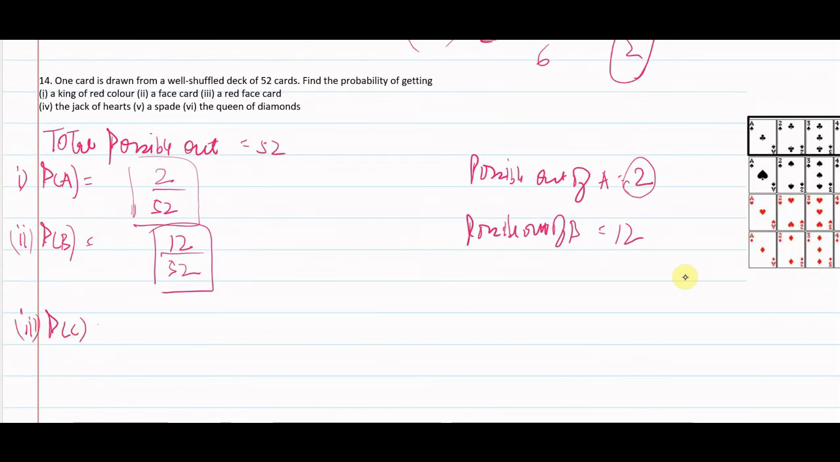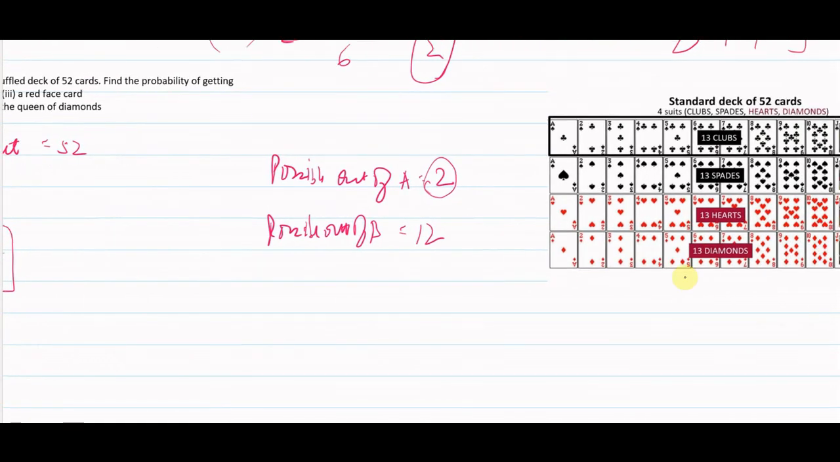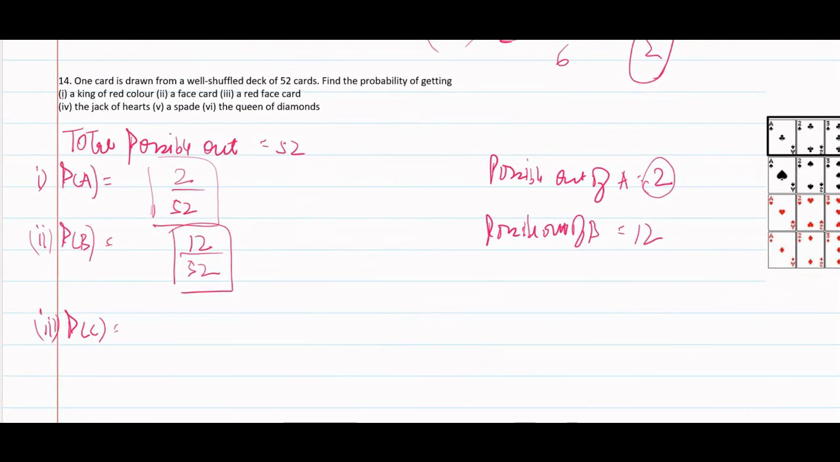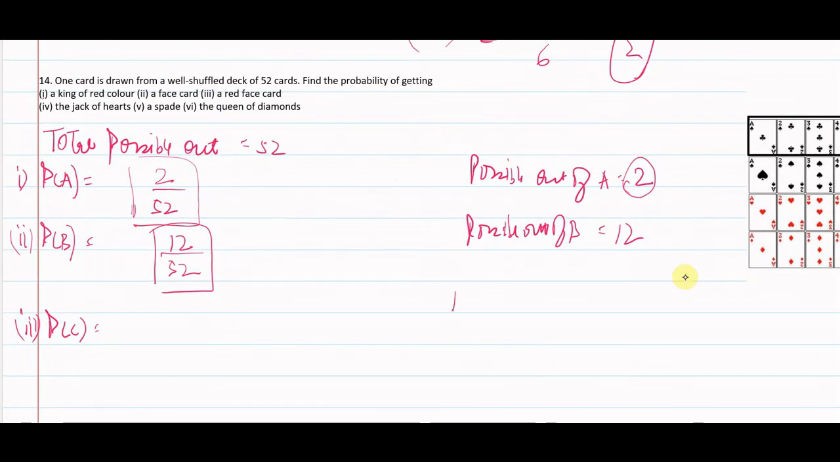Third one, probability of event C. You are given the probability of getting a red face card. Red face cards are of hearts and diamonds. So 3 of hearts and 3 of diamonds. So total possible outcomes of red face cards are 6. Possible outcome of event C is 6. So 6 by 52 would be the probability.